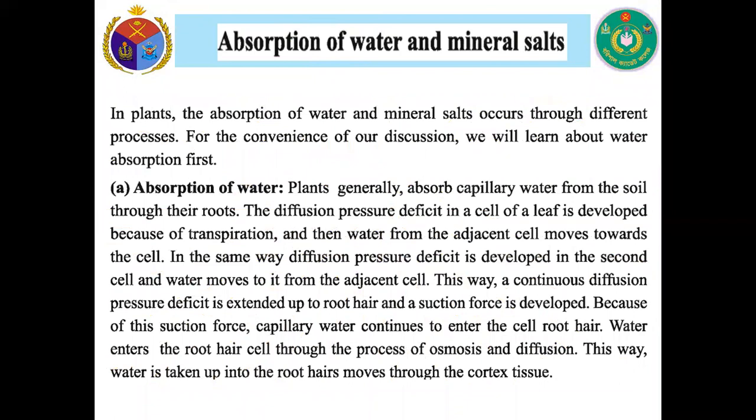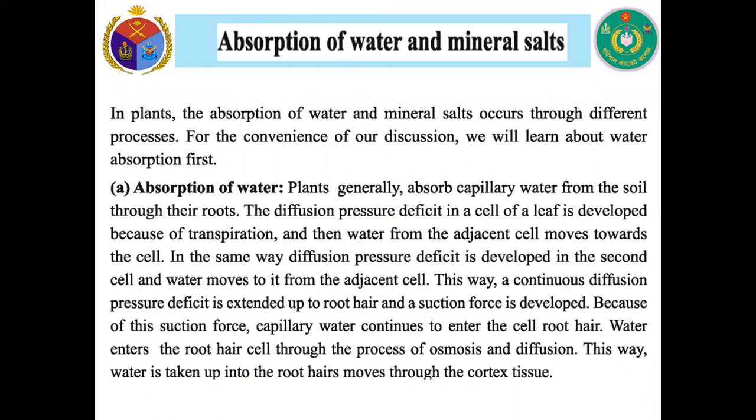In plants, the absorption of water and mineral salts occurs through different processes. For the convenience of our discussion, we will learn about water absorption first. Absorption of water. Plants generally absorb capillary water from the soil through their roots. The diffusion pressure deficit in a cell of a leaf is developed because of transpiration, and then water from the adjacent cell moves towards the cell.